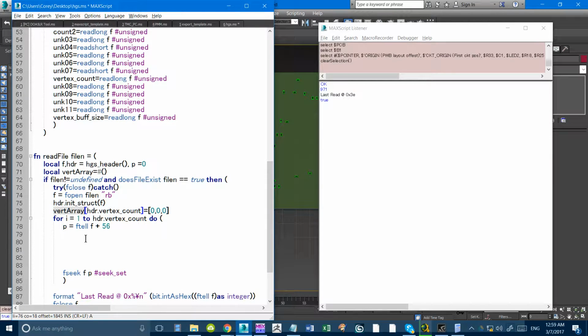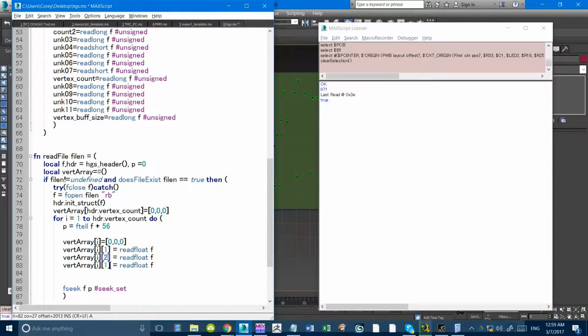Okay, so now we initialize the array, then we can go like this, I equals, and then go equals read float f. Have that a couple times.